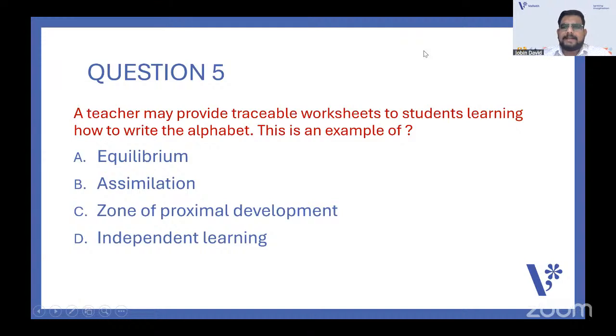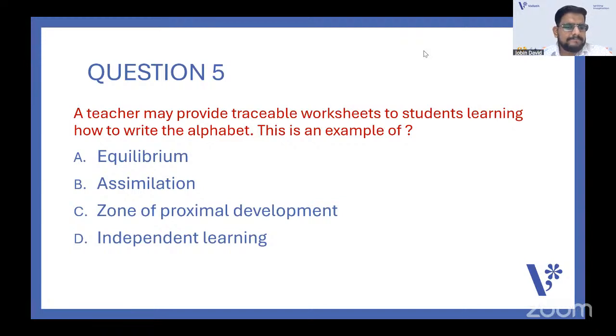A teacher may provide traceable worksheets to students learning how to write the alphabet. This is an example of equilibrium, assimilation, zone of proximal development, or independent learning. A teacher is providing a traceable worksheet. You may know that for writing the alphabets or numbers, there will be dotted or traceable worksheets. You use these in smaller classes. Okay, you also will have been writing. So is it equilibrium, assimilation, zone of proximal development or independent learning, which is that?